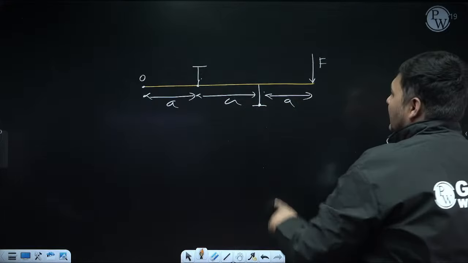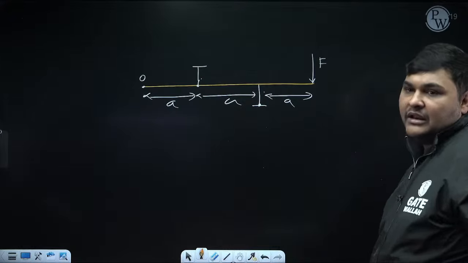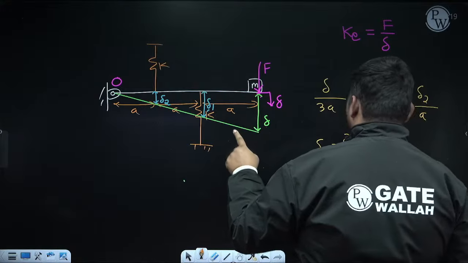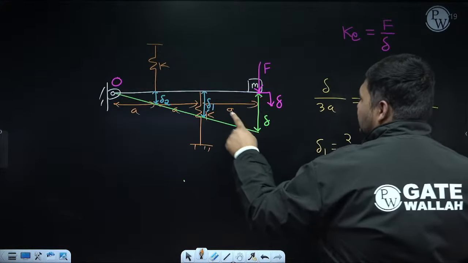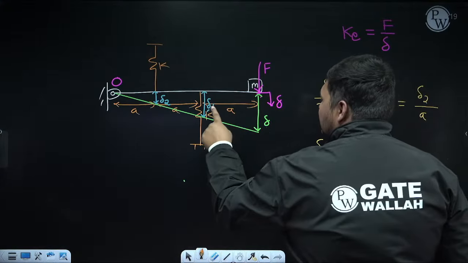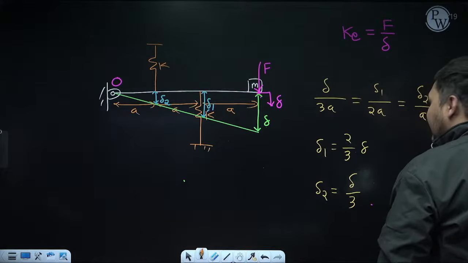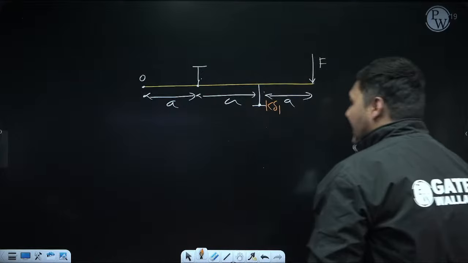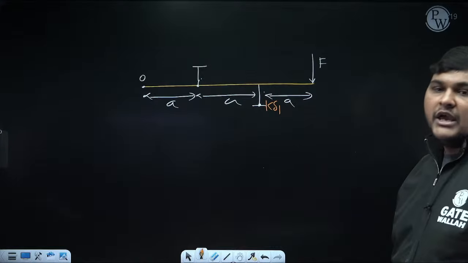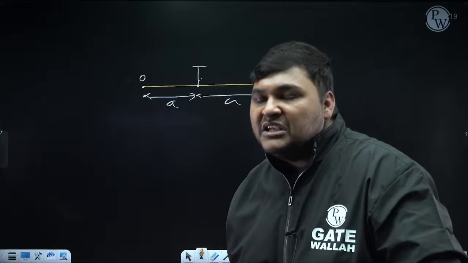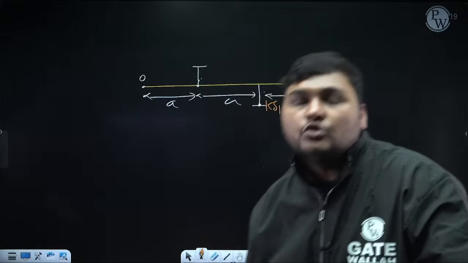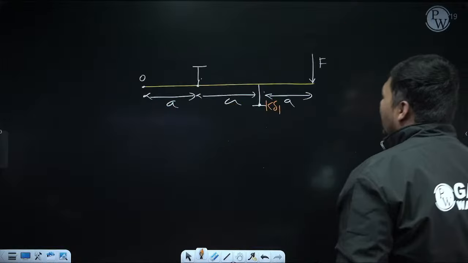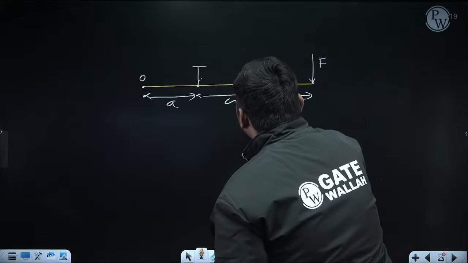Now, what will happen? At the location where the spring is coming, spring force will come. Now, how can we apply spring force? First, I am applying spring force for this location. See, stiffness of this spring is K. Its deflection is delta 1. So, can I say here spring force will be K delta 1. Whatever direction, if you are drawing the FBD of rod, you can always remember this: the spring force will always be opposite to the deflection. Right now, this deflection is occurring in downward direction. So, spring force will be opposite to this, so it will be in upward direction.